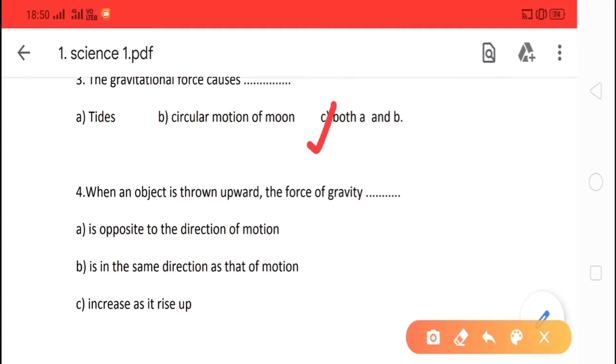Fourth question is, when an object is thrown upward, the force of gravity dash. Option A, is opposite to the direction of motion, option B, is in the same direction as that of motion, option C, increases as it rises up. The correct option is option A, is opposite to the direction of motion.